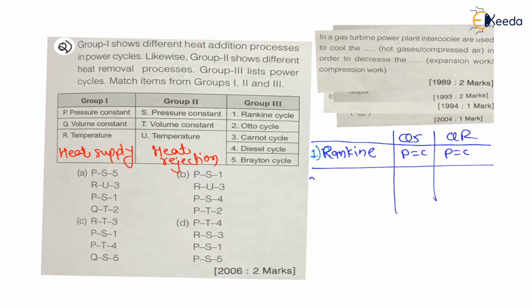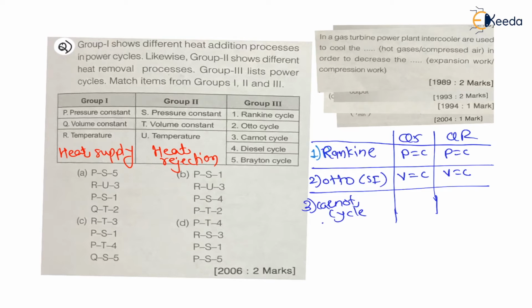Now second is Otto cycle. My dear students, in case of Otto cycle, heat supply is at constant volume and heat rejection is at constant volume. That we have already seen in Otto cycle, that is petrol engine cycle, also called spark ignition cycle, SI engine cycle. Then third is Carnot cycle. In case of Carnot cycle, both heat supply and heat rejection are at constant temperature. That we have seen in second law of thermodynamics as well as at the start of the IC engine chapter, right?